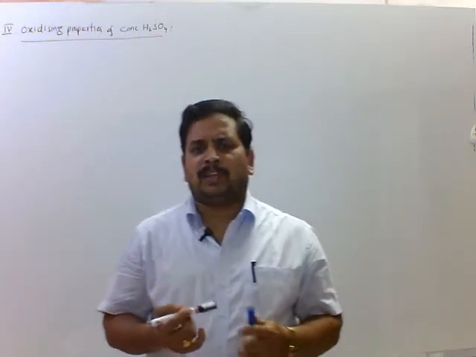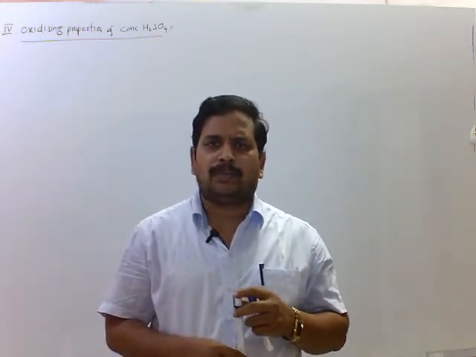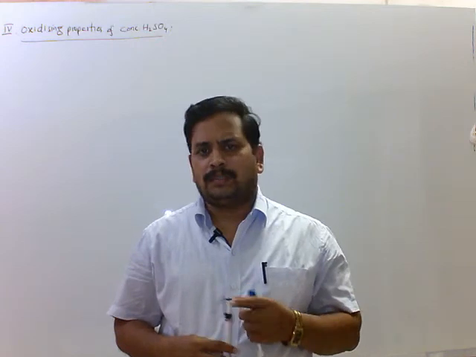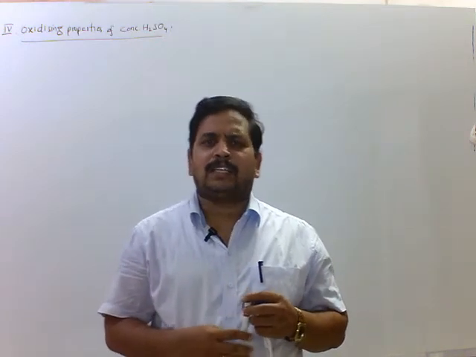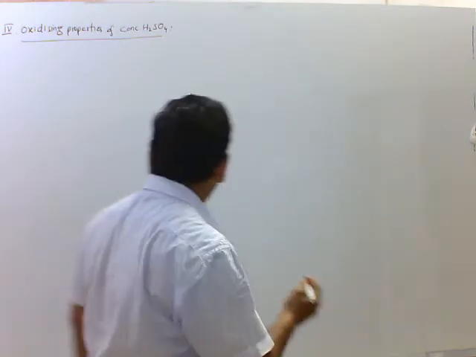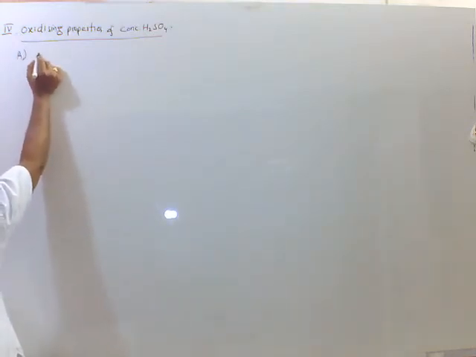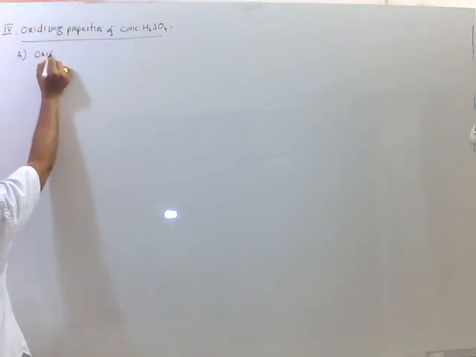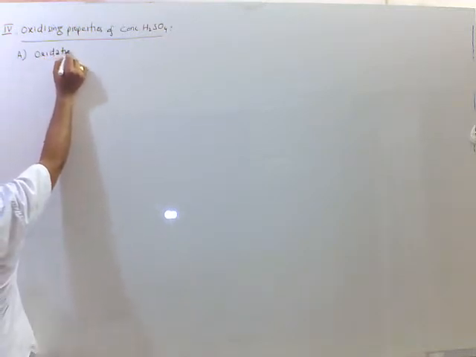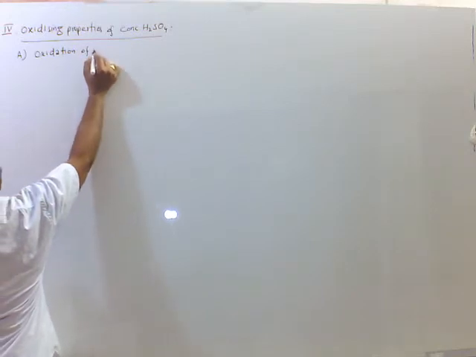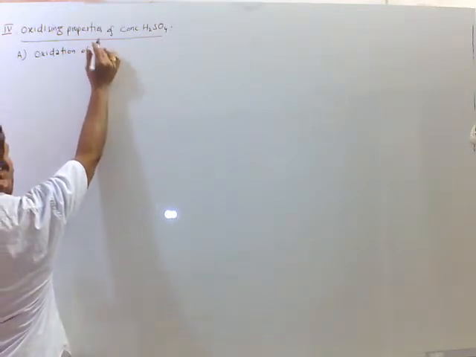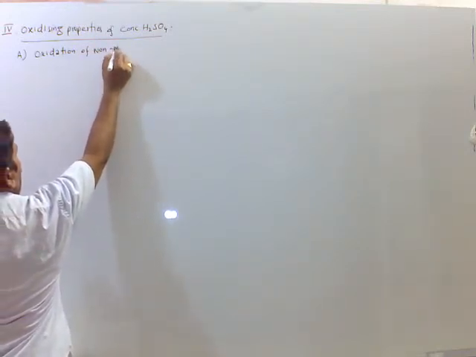Oxidizing properties of concentrated sulfuric acid. First, oxidation of non-metals.